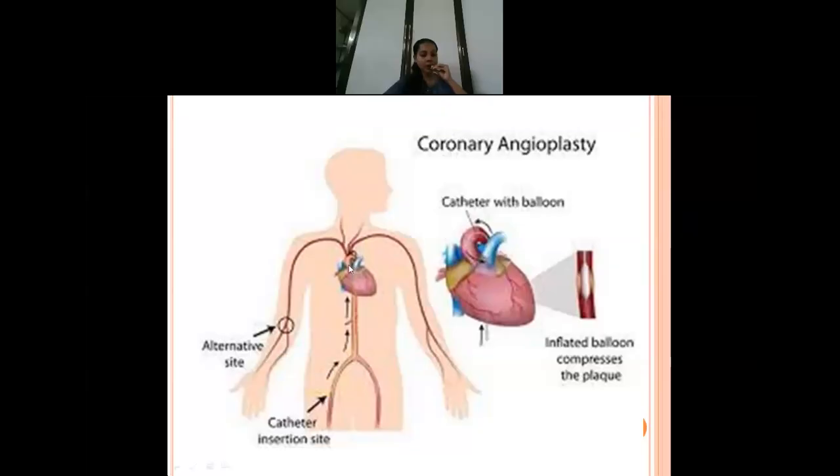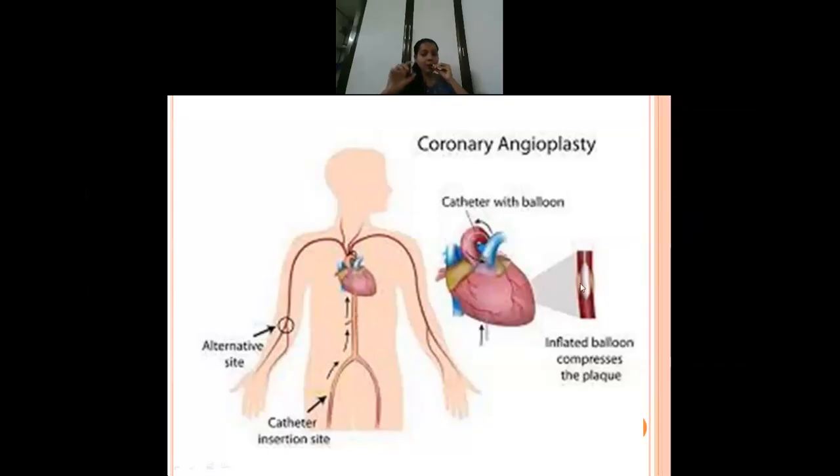Okay, so once it has reached the heart and the blockage, before doing angioplasty they will do the angiogram. They will find out the exact place of blockage. Or sometimes while doing the angiogram they can do angioplasty also, but we need to take consent from the patient party prior to that. Okay, so remember that. So they will detect where the blockage is.